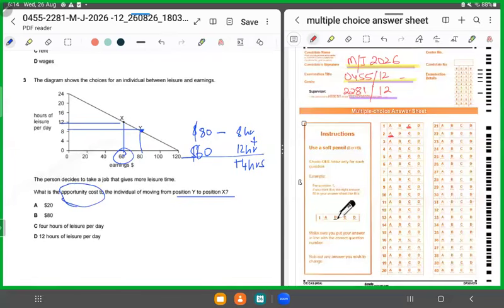They're asking what would be the opportunity cost for the individual if he decides to shift from point Y to point X. So, if he decides to shift from point Y to point X, notice for 4 more hours of leisure, $20 is the amount which he is sacrificing. So it's A, which is the opportunity cost, because we know opportunity cost is the cost of the best alternative foregone, right? So for three, we'll shade in A as the correct answer.